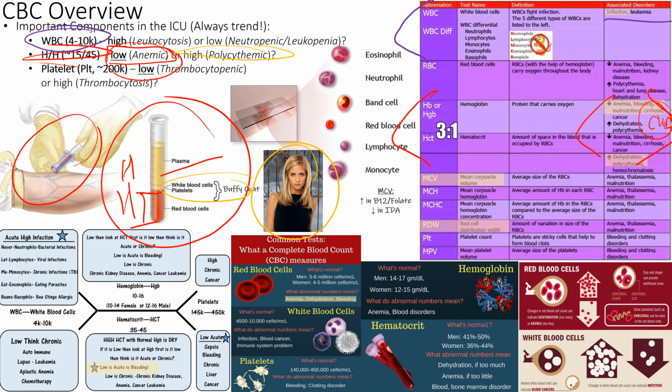And what else? We got platelets. So platelets will be low when you're bleeding. Platelets will be high when you have a stress response, right? When is it too high of a platelet count? That's called thrombocytosis. I have too high of a platelet count. Usually stress will do it, and we're not really concerned when it's high, except when it's higher than what?